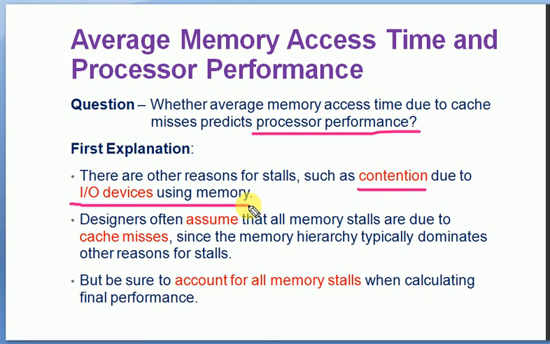So average memory access time depends not only on the availability of data, it also depends on contention, meaning if there is any issue related to the devices connected to the memory and the processor. There may be some contention between the devices, or some other issues related to the devices. At that time there will also be some additional memory stalls.